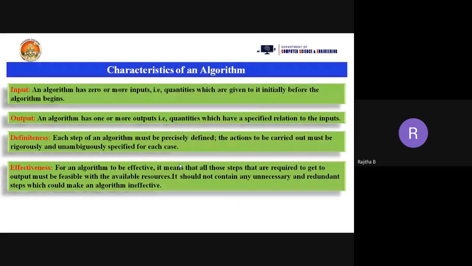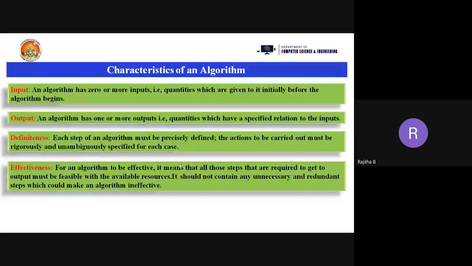Suppose you take a statement, enter the values, and again you take one more statement, enter the value. This is redundant. I think you already covered redundancy in DBMS. So we need to remove the unnecessary and repeated statements from the algorithm. So it should have effectiveness. Is it clear? That is effectiveness.